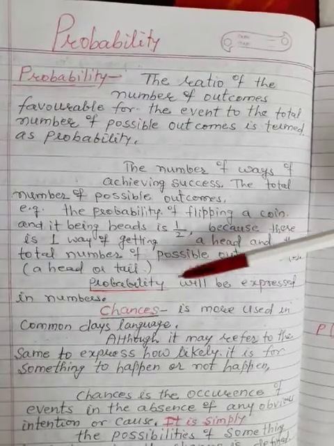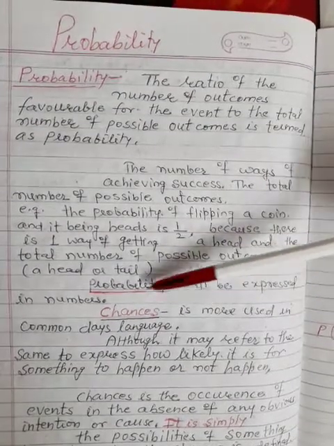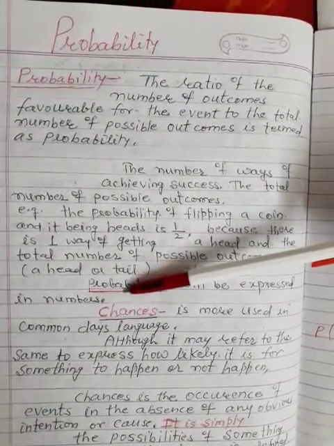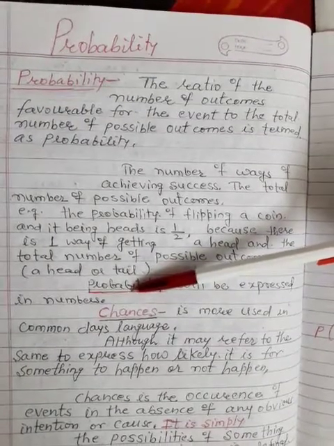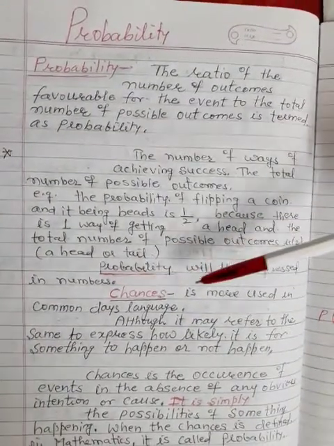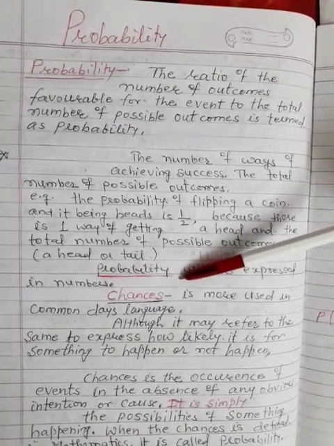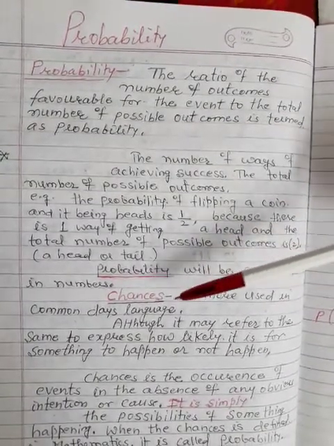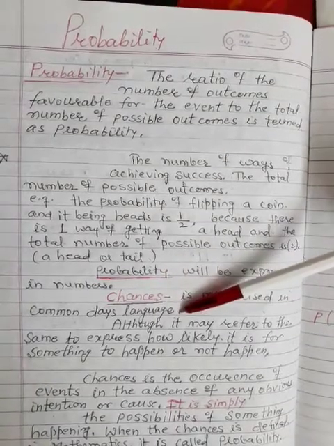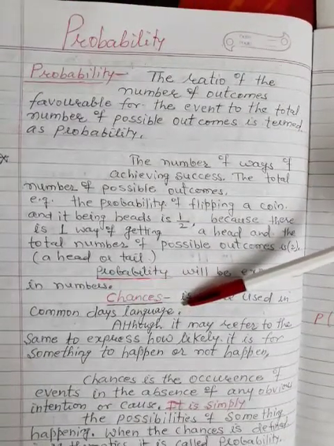Probability is generally expressed in terms of numbers, always in the form of numbers. Now the term chances is more used in common day language. What are the chances we are using every day?